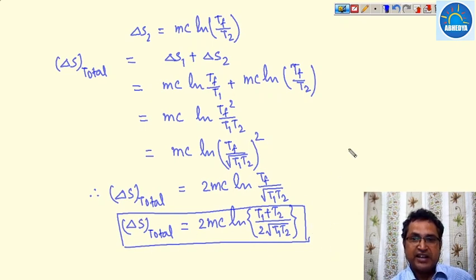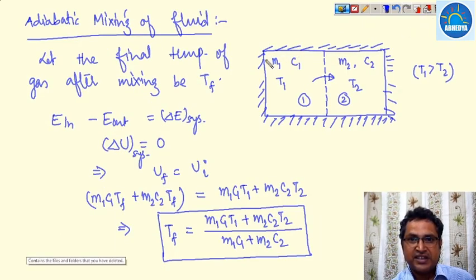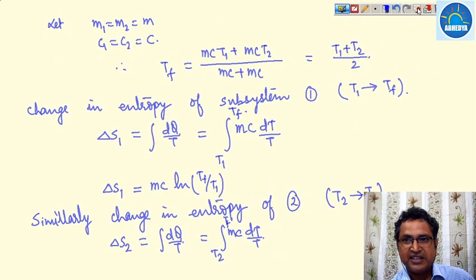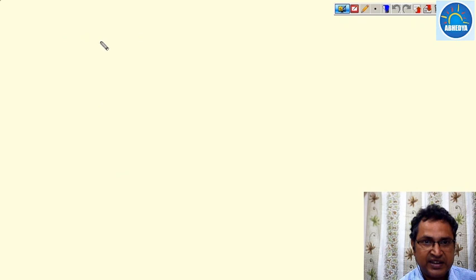This is the change in entropy of this system, because this is our system and the rest is our surroundings, and this system is isolated, so there is no interaction with the surroundings. It means delta S surrounding is equal to 0.